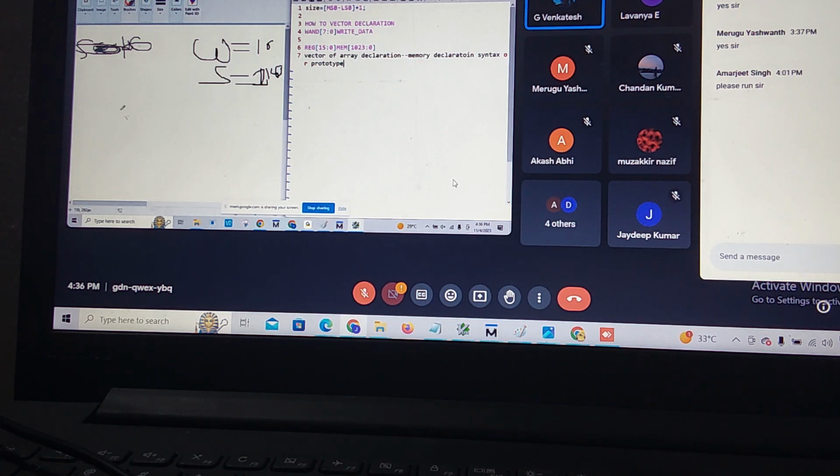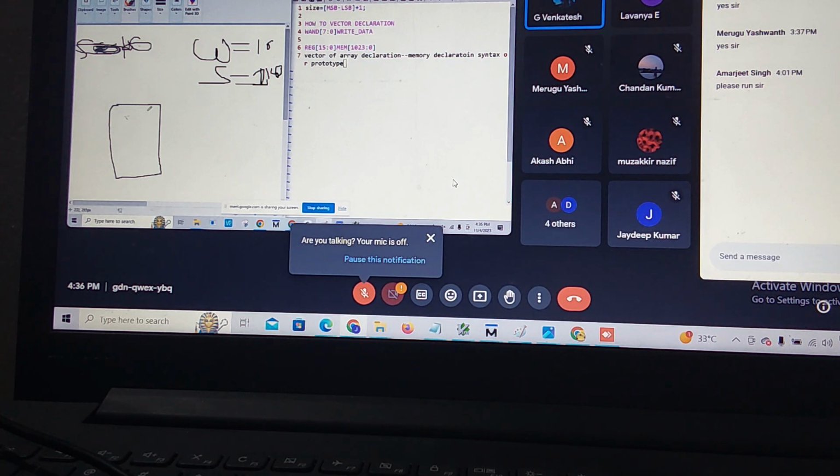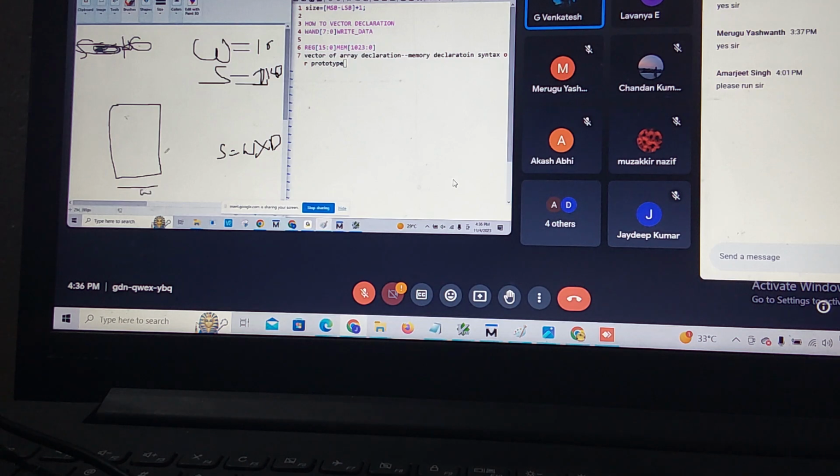Here, for example, this is my memory. Do you know the size formula? Size is equal to width into depth. This is my width, this is my depth.